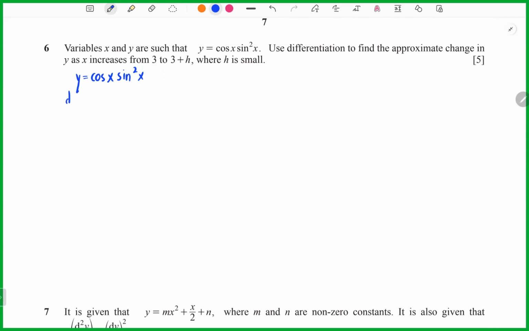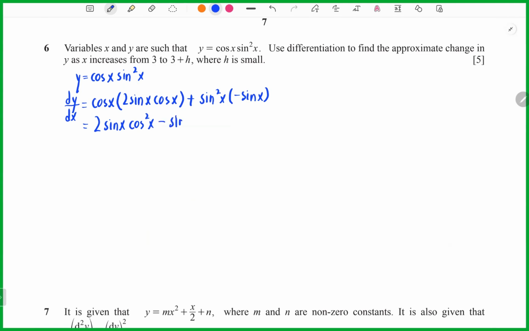So we can write dy/dx equals cos x, I copy this, here I will get 2 sine x cos x, and then plus, I copy sine squared x, here is sine after differentiation, and it is negative. So now I can write 2 sine x cos squared x minus sine cubed x.